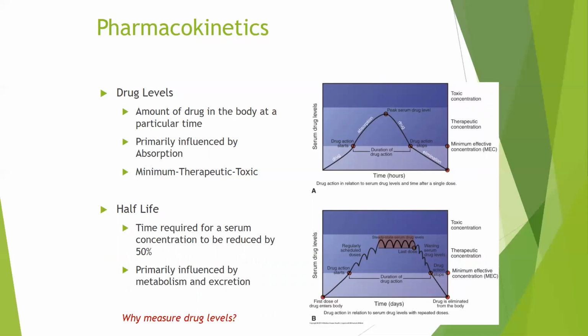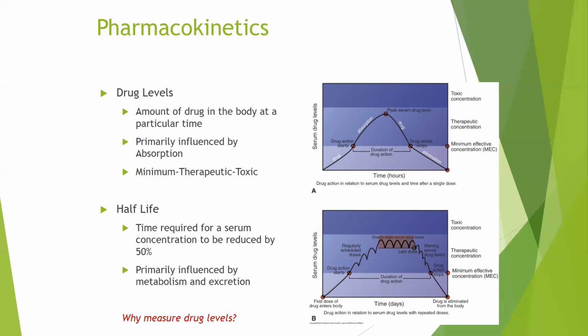Half-life: the elimination of a drug is usually an exponential process, so a constant proportion of that drug is eliminated per unit of time. Half-life is a major determinant of the duration of action of a drug after a single dose. Essentially, it determines the time required to reach a steady state with constant dosing and the frequency with which doses can be given. Half-life is the time required for a serum concentration to be reduced by 50%. Most commonly, this is influenced by the rate of metabolism and the rate of excretion.